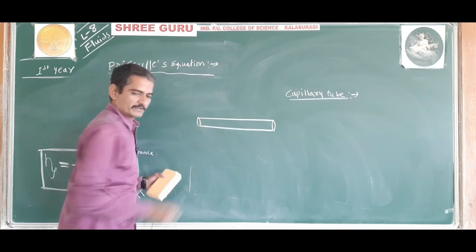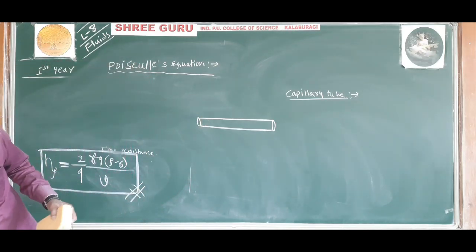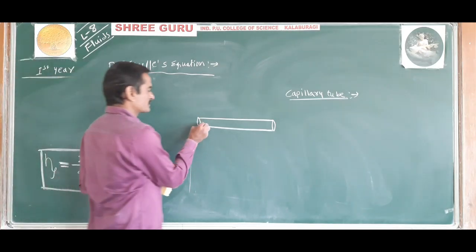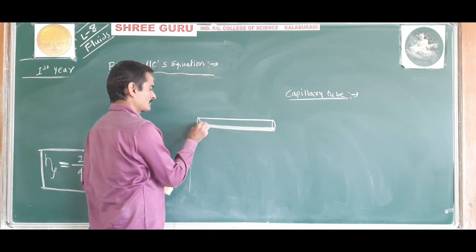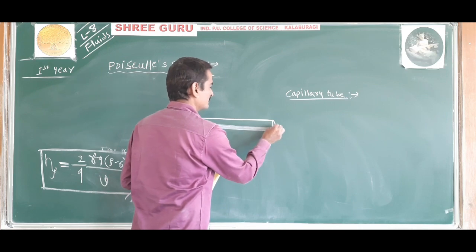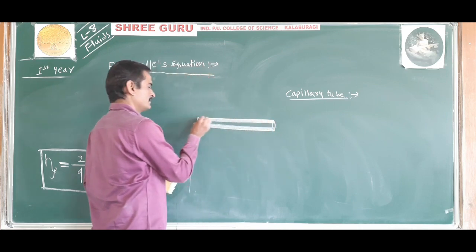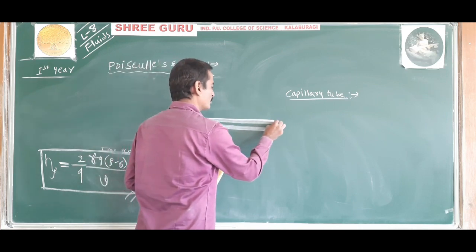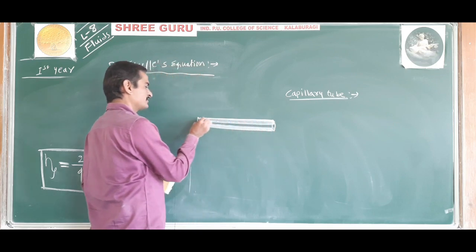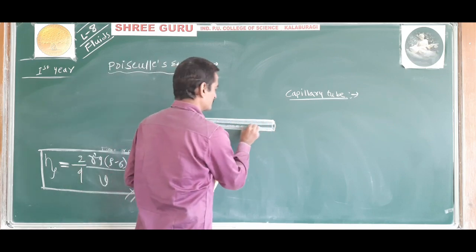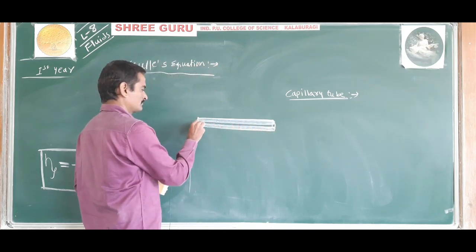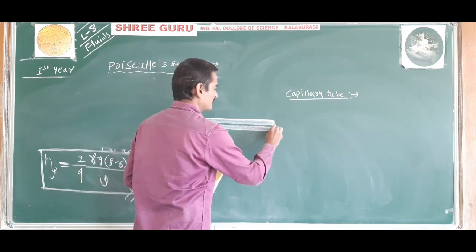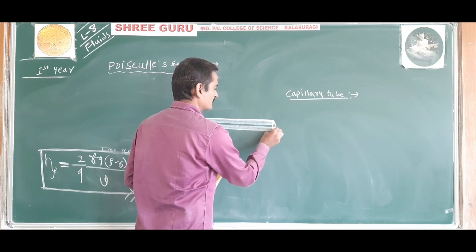I will draw the diagram for your understanding. So this is a capillary tube.